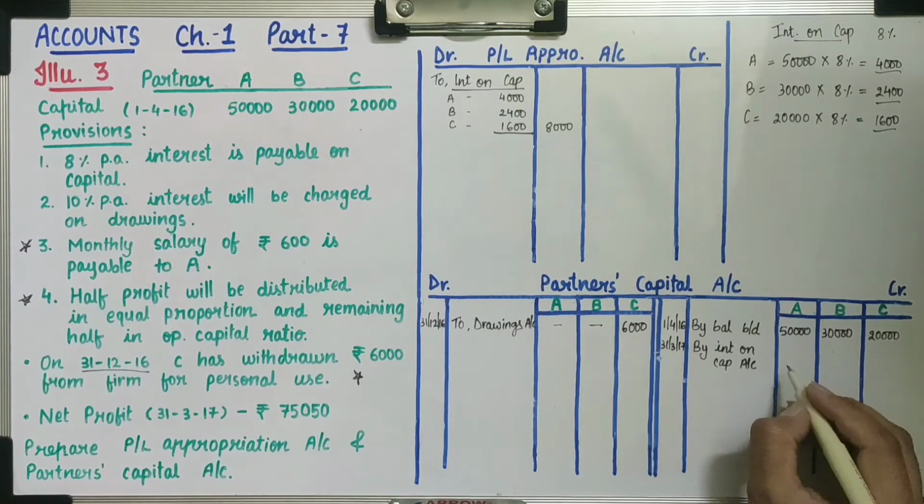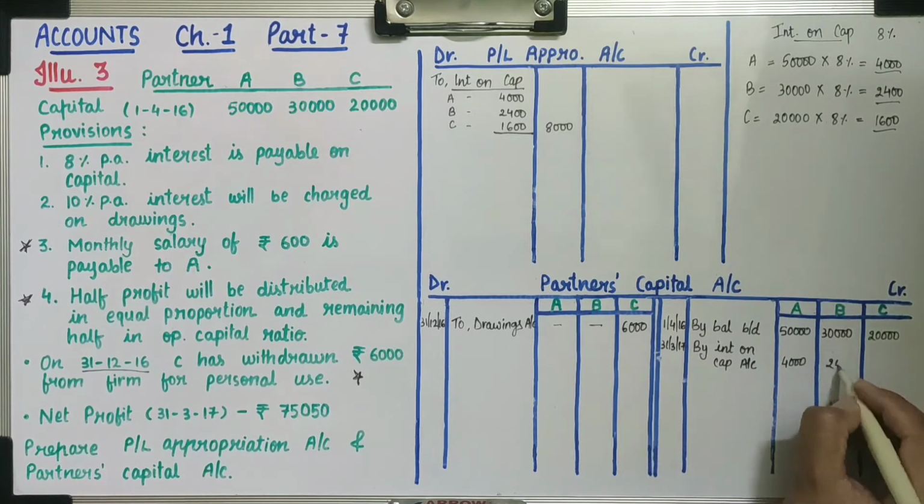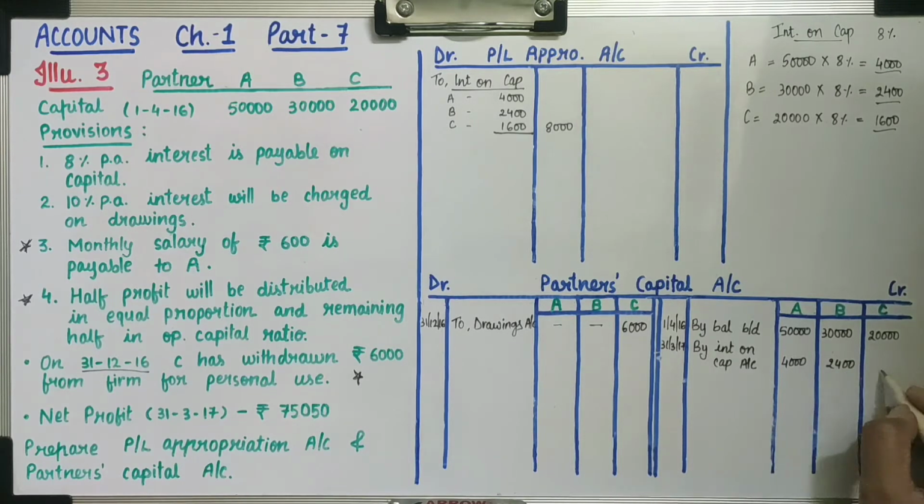Now A's interest is 4,000, then 2,400 and 1,600. Now this was the calculation and effect of interest on capital.